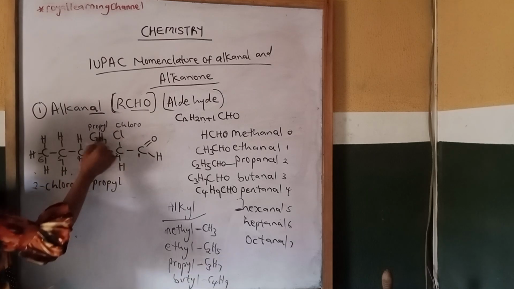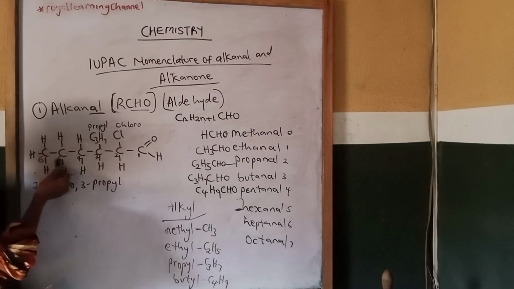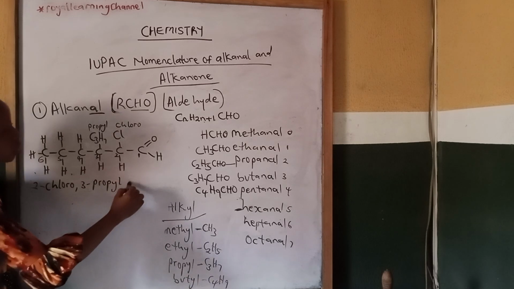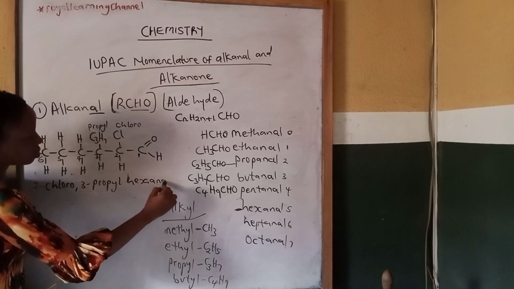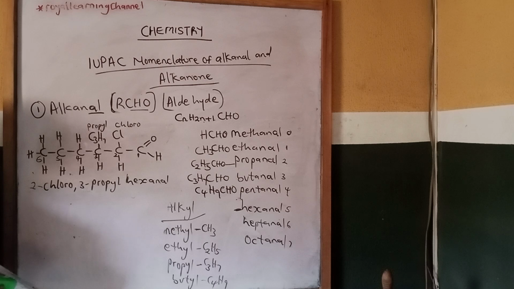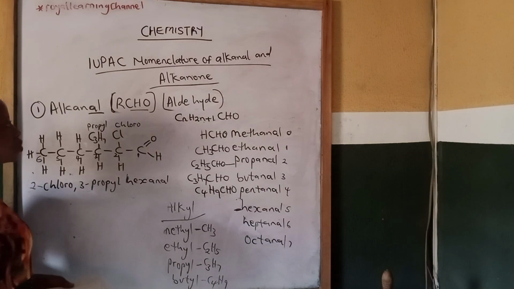So after naming the two substituents, we name our root hydrocarbon, which is the continuous carbon chain, and it is called hexanal. So the name of this structure is 2-chloro-3-propyl hexanal.